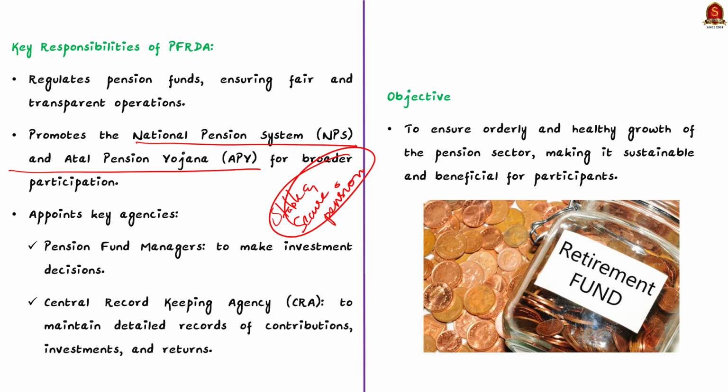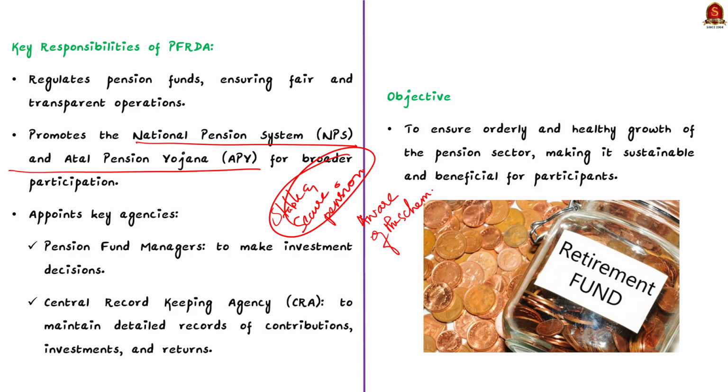This includes making sure that the companies managing these funds are doing so in the best interest of the contributors. Besides this regulatory work, PFRDA also promotes the NPS and APY. This means it works to make more people aware of these schemes and encourages them to participate. This will help to secure their financial future.